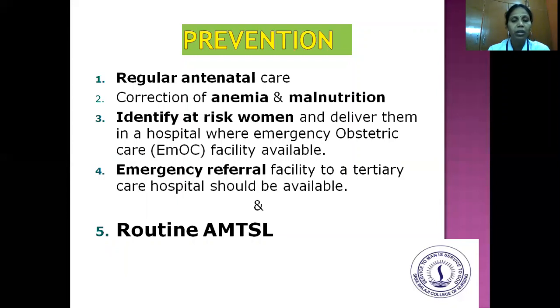We can prevent PPH when emergency referral facilities to a tertiary care hospital are available, and with routine active management of third stage of labor. So this is very, very important in preventing the mother from undergoing postpartum hemorrhage. So these are the basic criteria which help reduce maternal mortality rates.